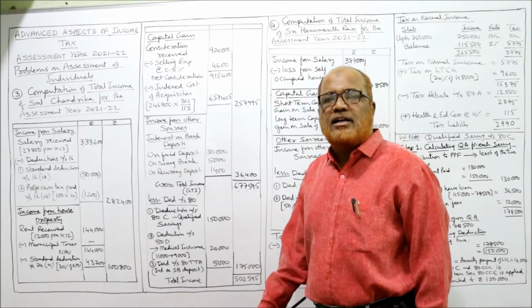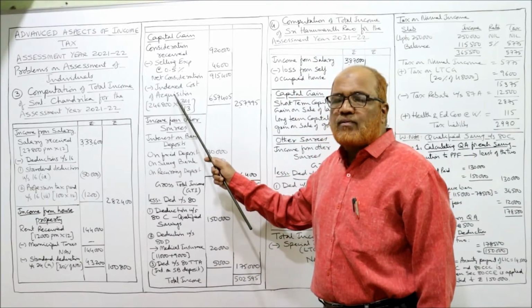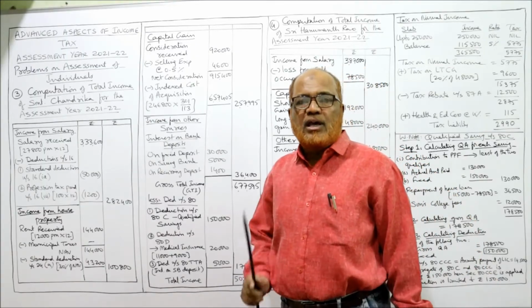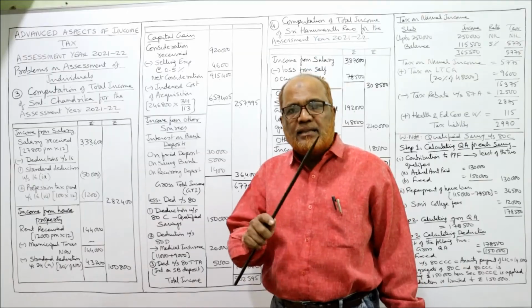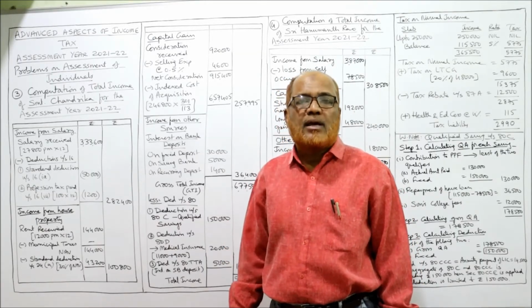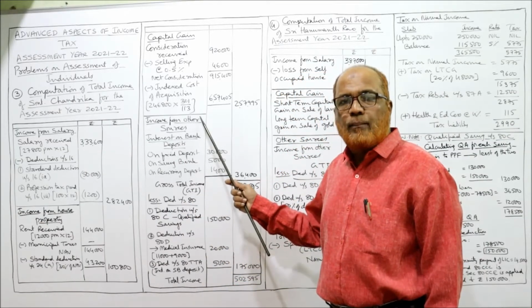From net consideration, deduct the indexed cost of acquisition. How to find the indexed cost of acquisition? I have already explained it in the capital gain chapter. If you are not sure, go to the playlist of my channel, select the subject income tax, and you will get the videos on capital gain. Watch that video and you will know how to compute capital gain.